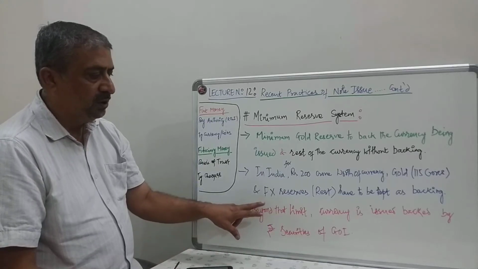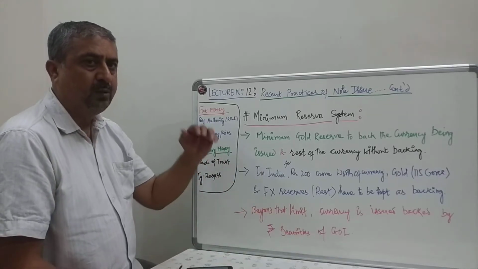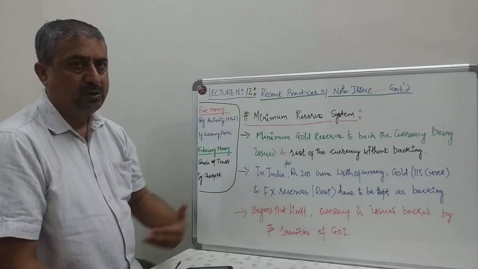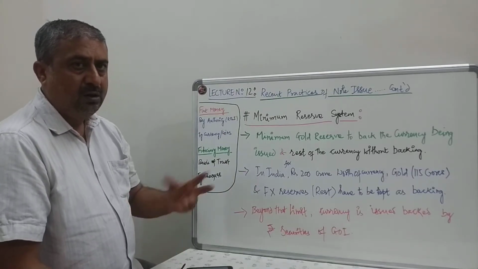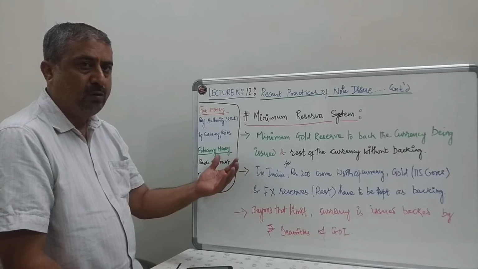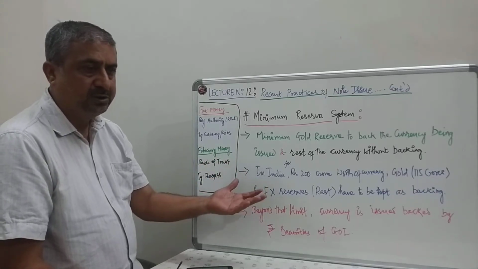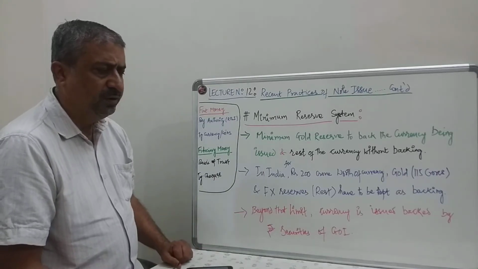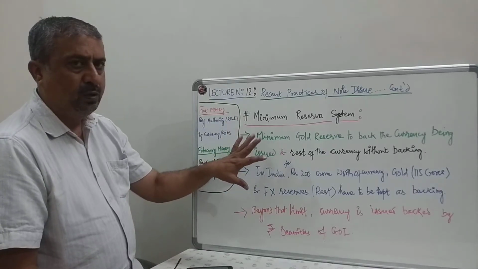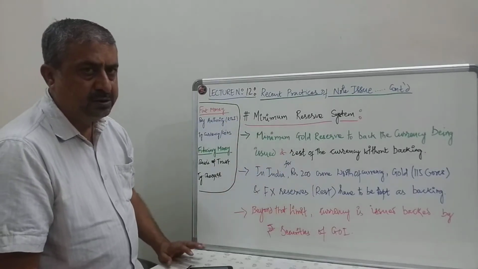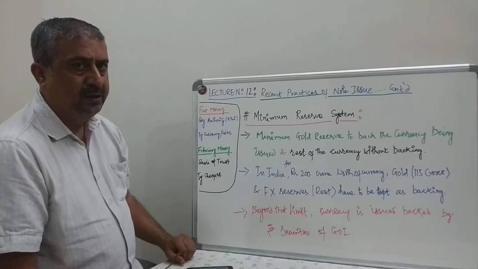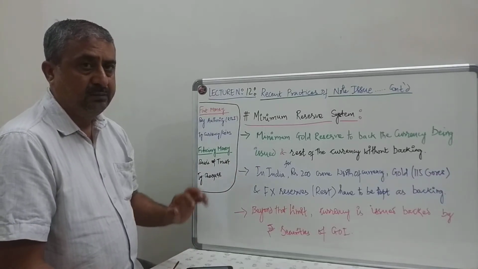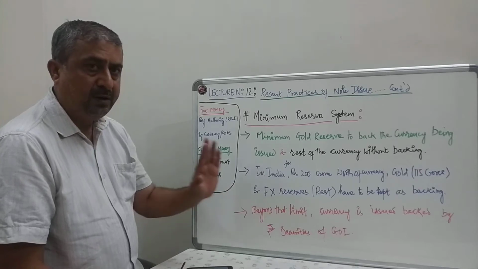Now, when you say foreign exchange reserves, they keep on fluctuating depending upon the situation of the economy. If the exports are more, foreign exchange reserves are going to go up. If the imports are more, foreign exchange reserves are going to come down. Payments received or given backed by dollars keeps the money going up and down. So here what we are trying to understand is minimum gold reserves are kept to print the currency. Rest, they are backed by foreign exchange reserves. Backed, they are not kept as collateral security. They are backed by reserves.